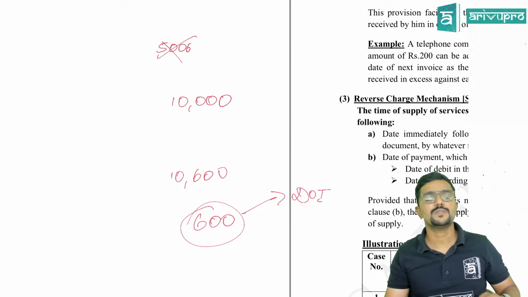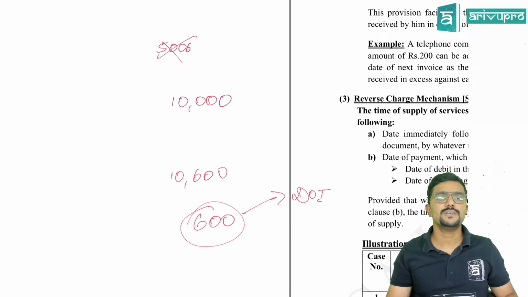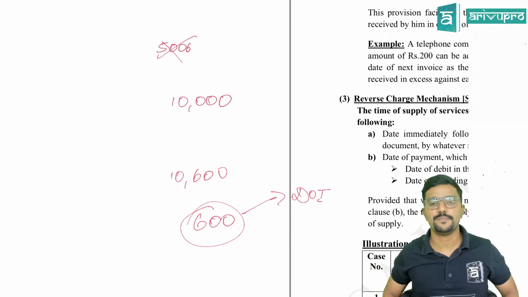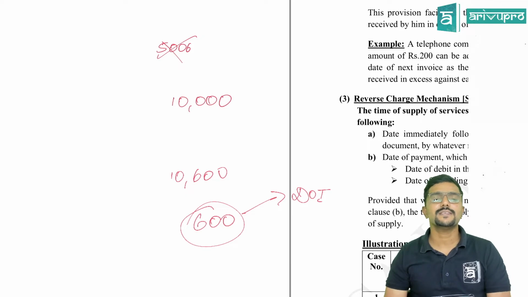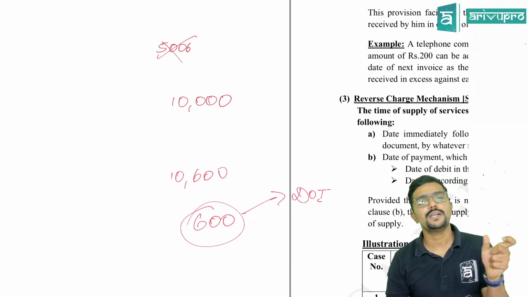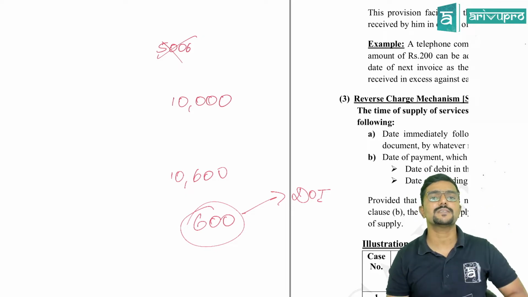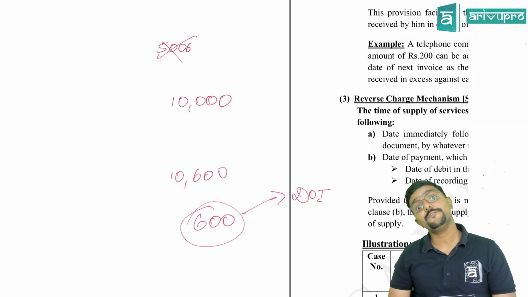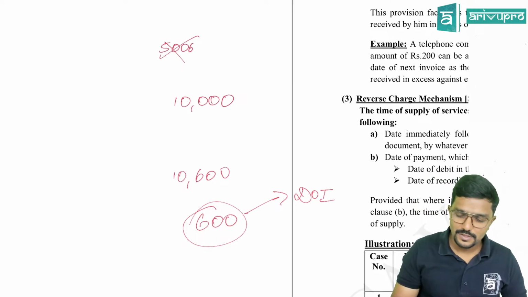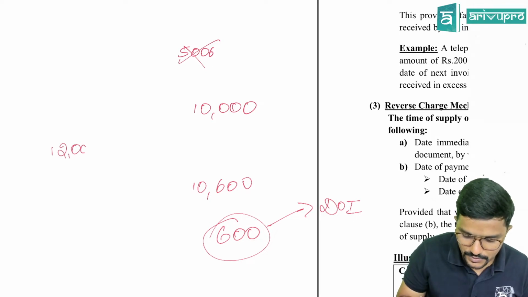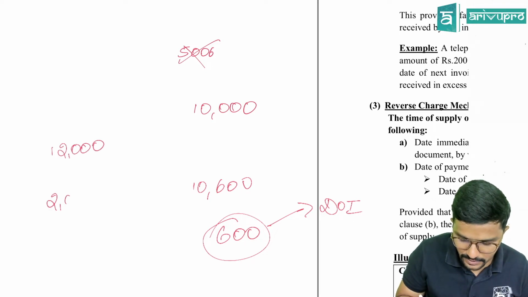Date of invoice, because normally if any extra amount is received, it will be adjusted in the next invoice. Agree? In the upcoming invoice, that is when the next supply is made. So they are telling, if the excess amount is up to 1000 rupees over and above invoice value, then on that extra amount you can pay tax taking time of supply as date of invoice. But sir, what if it is more than 1000? Assume the amount charged in the invoice was 10,000.